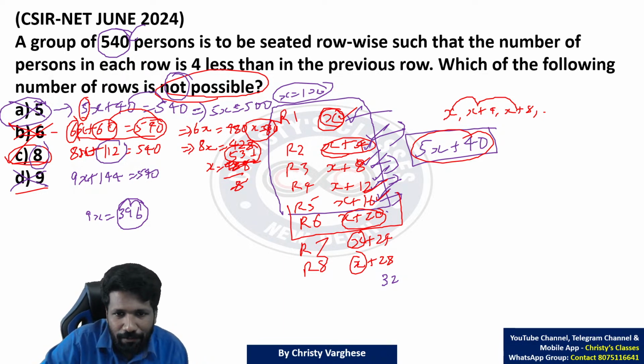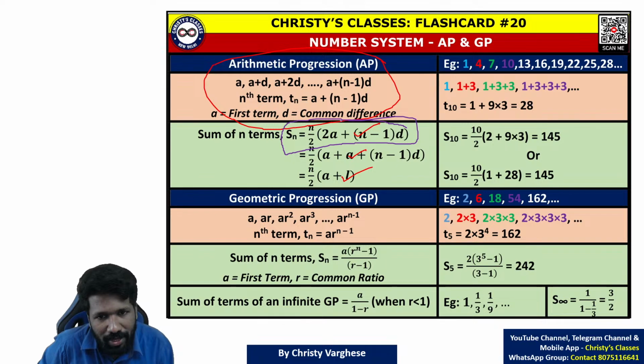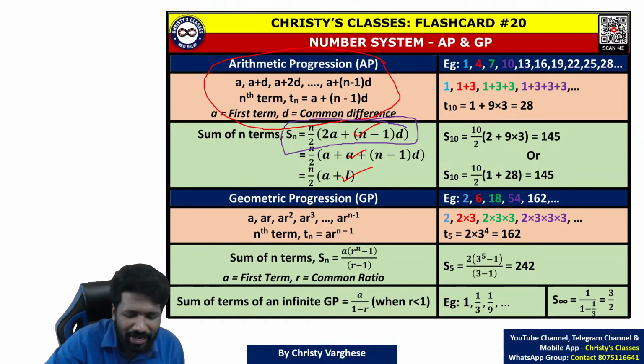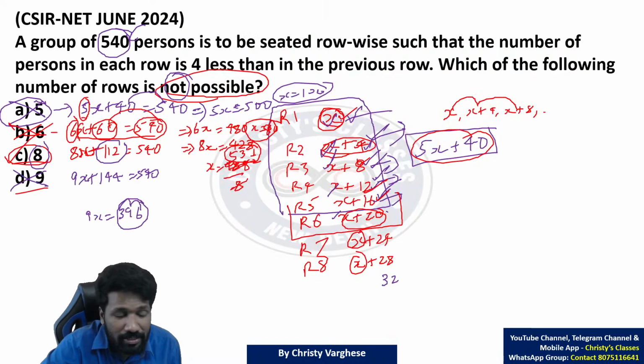Now one thing, if you don't want to manually add like this, you can use this formula of arithmetic progression also. Sum of n terms is n by 2 into (2a plus (n minus 1)d), where a is the first term and d is the common difference. वो idea भी use कर सकता है, but if your mental math skills are good, manually adding is better, faster. इसका more mathematical solutions भी है, but this is the more understandable solution. So for the time being, we will go with this method itself.